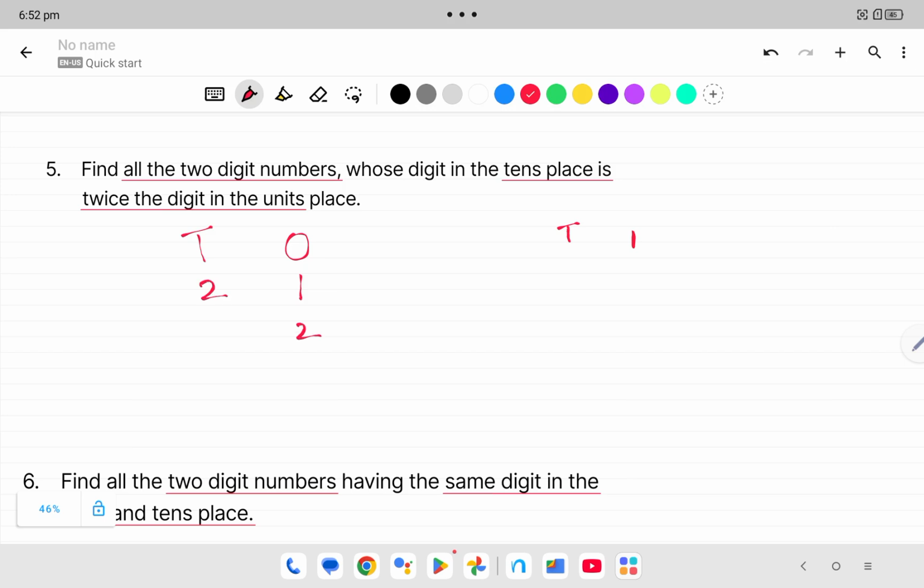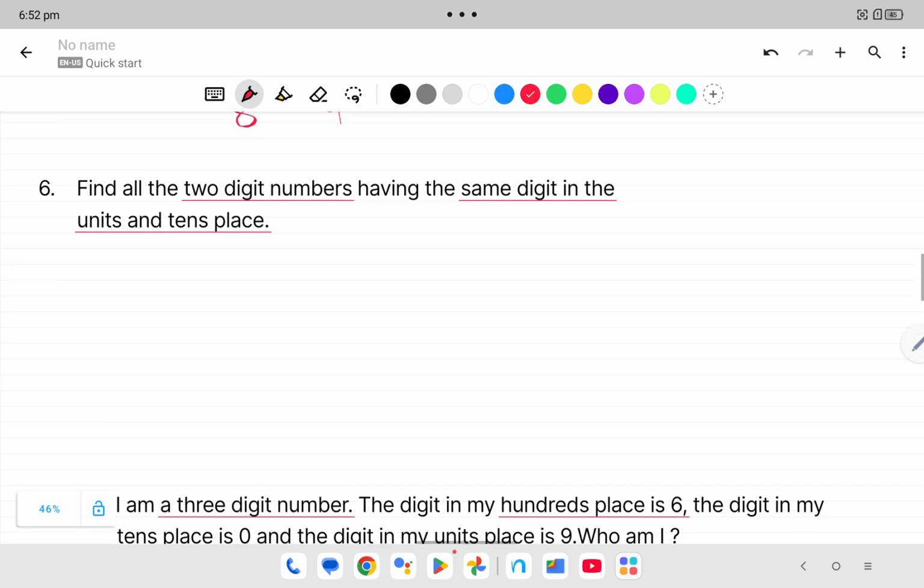If we take 2 in ones place, in tens place 2 twos are 4. If we take 3 in ones place, in tens place 3 twos are 6. If we take 4 in ones place, in tens place 4 twos are 8. If we take 5 in ones place, in tens place 5 twos are 10, but this is a 3-digit number. We need only 2-digit numbers. So 21, 42, 63 and 84 are the answers.